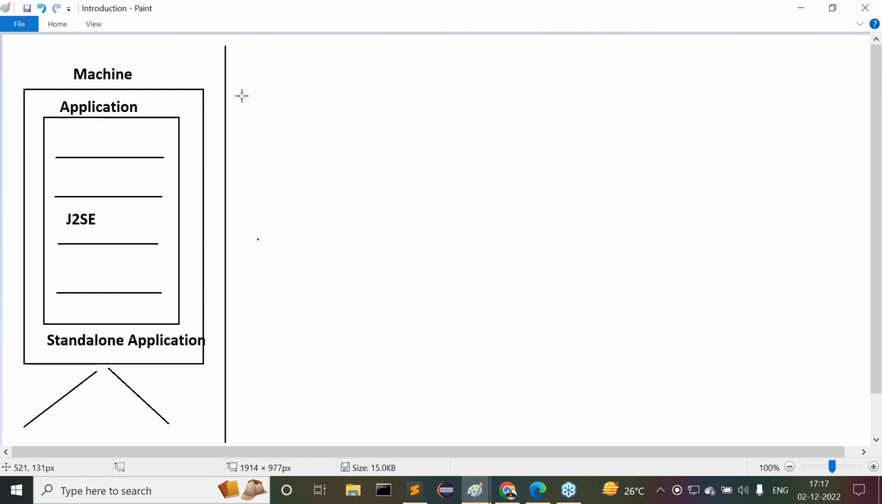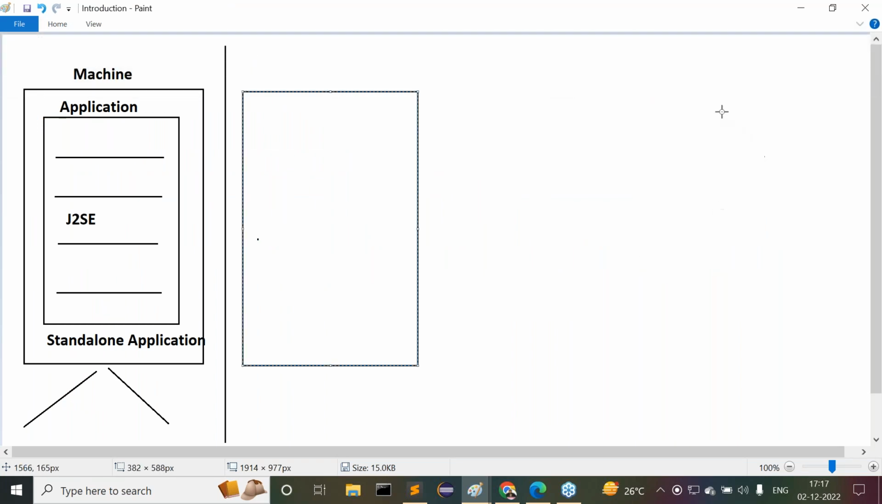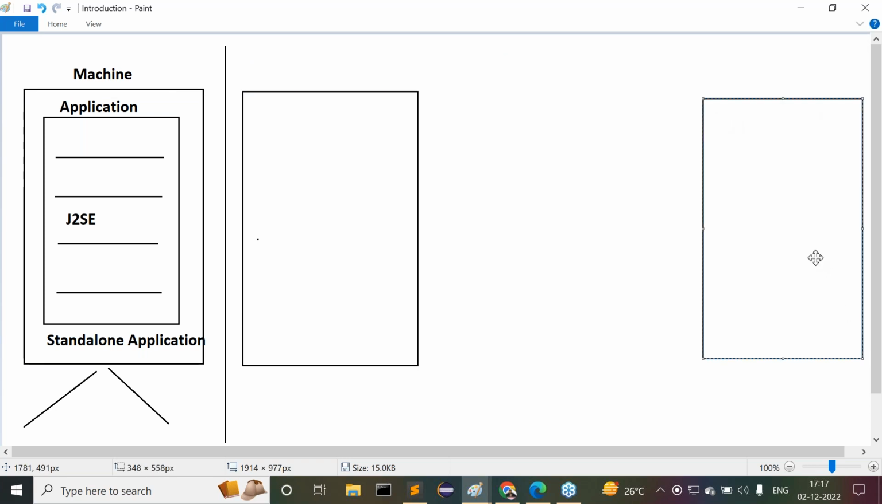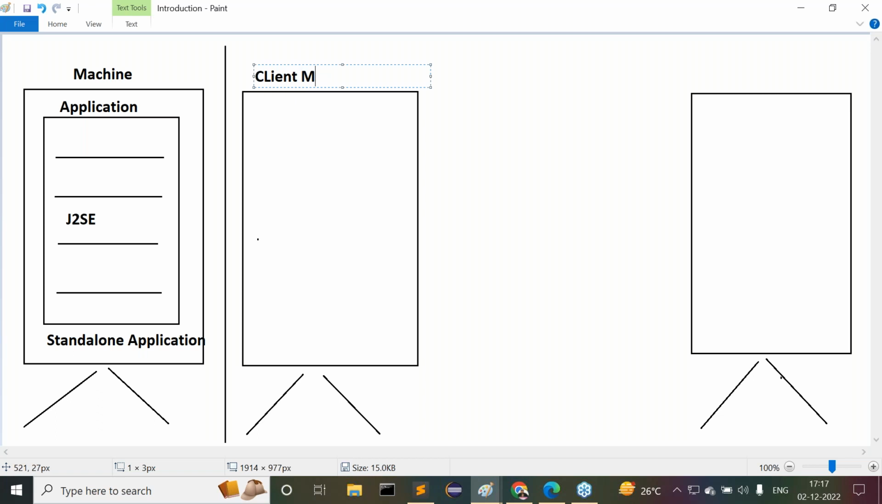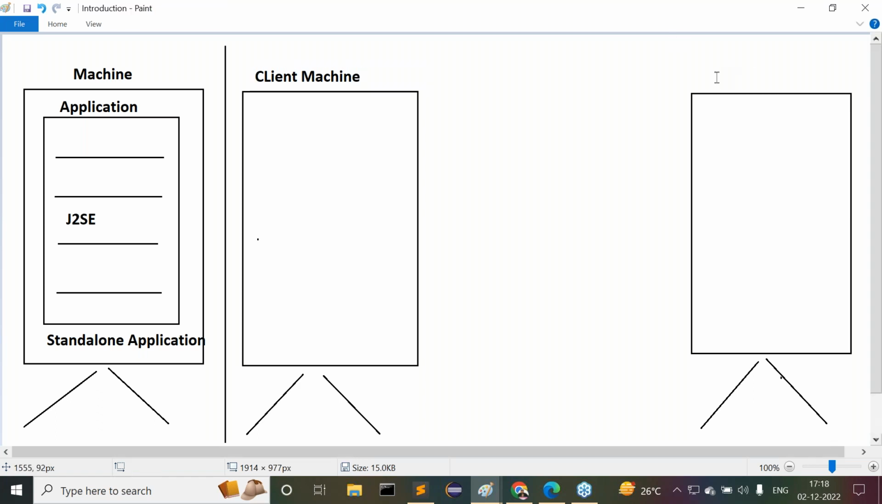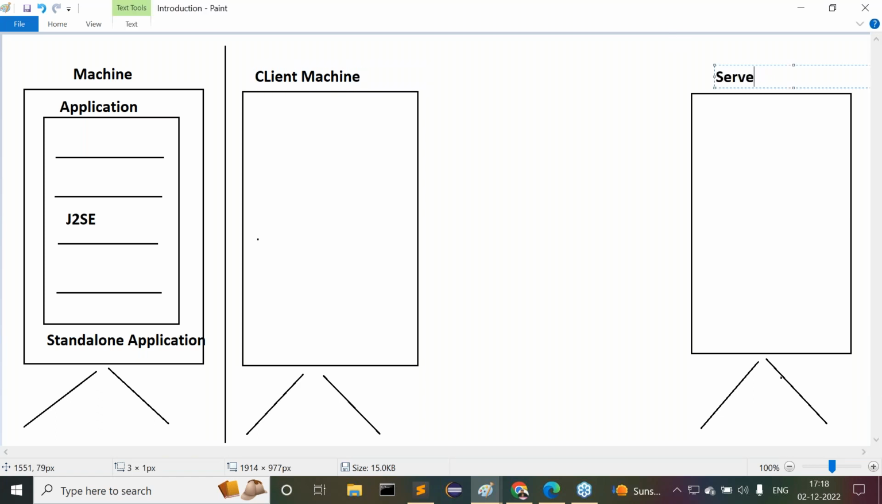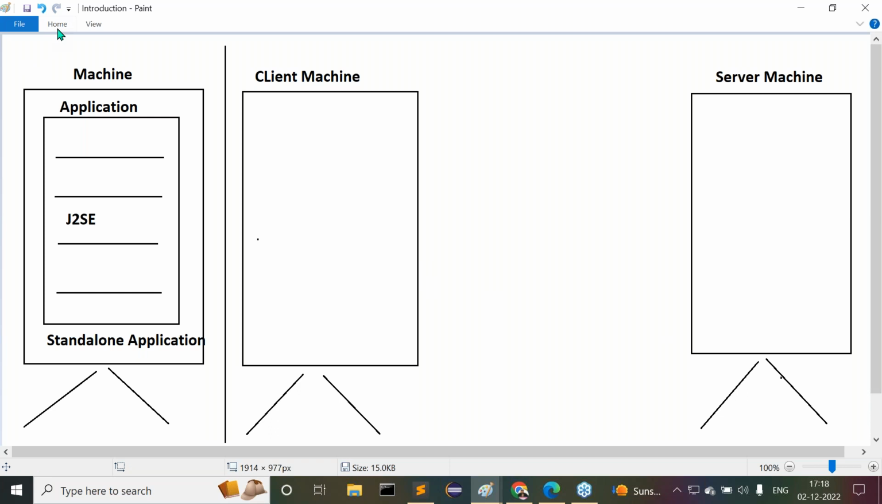For example, this is my client machine. At the same time, this is my server machine. Client machine and server machine are both computers. They may be some devices, maybe a mobile also, maybe a computer, any device, that doesn't matter. This is my client machine and this is my server machine.